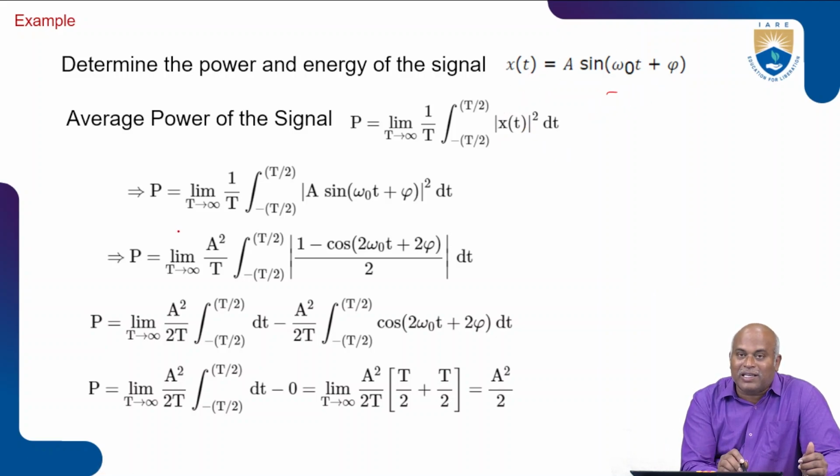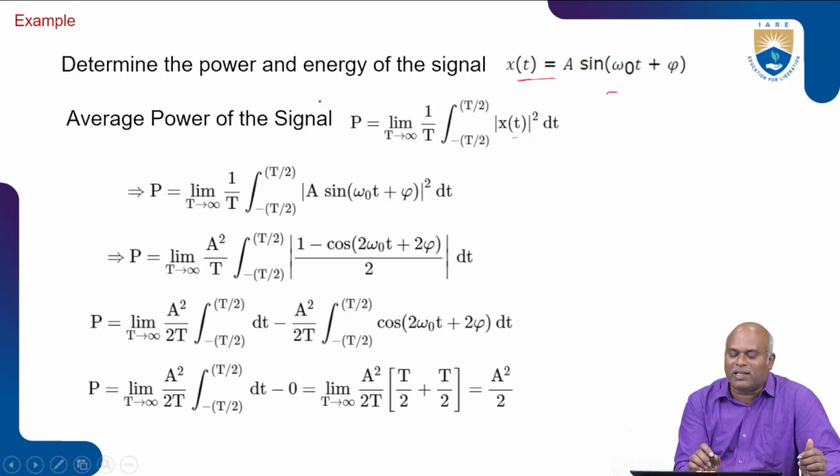Now P is equal to limit T tends to infinity 1 by T integration of minus T by 2 to plus T by 2 mod of A sin omega 0 t plus pi square dt.